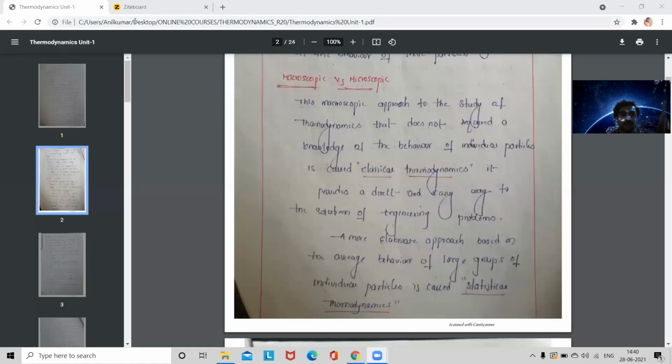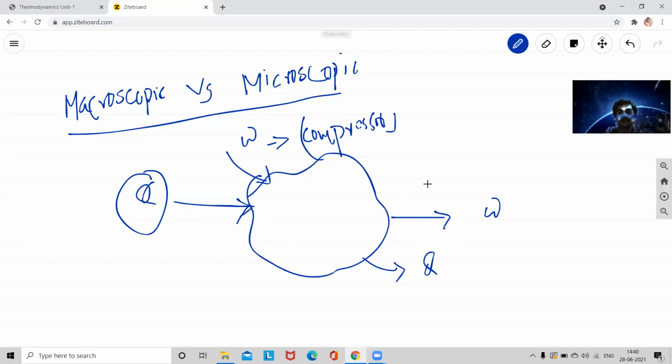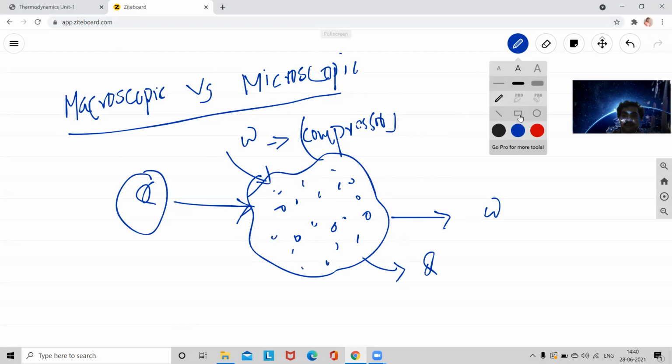Now, you can see here, this is the system. Macro and microscopic means, for example, inside the system there are some molecules, individual molecules and individual atoms.